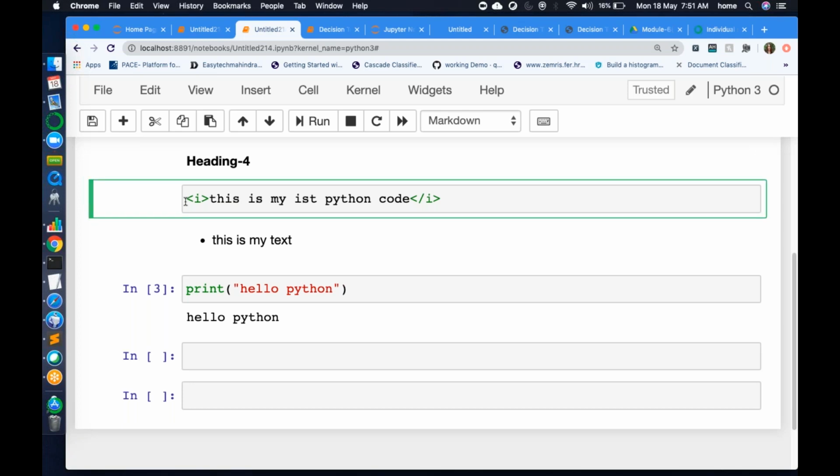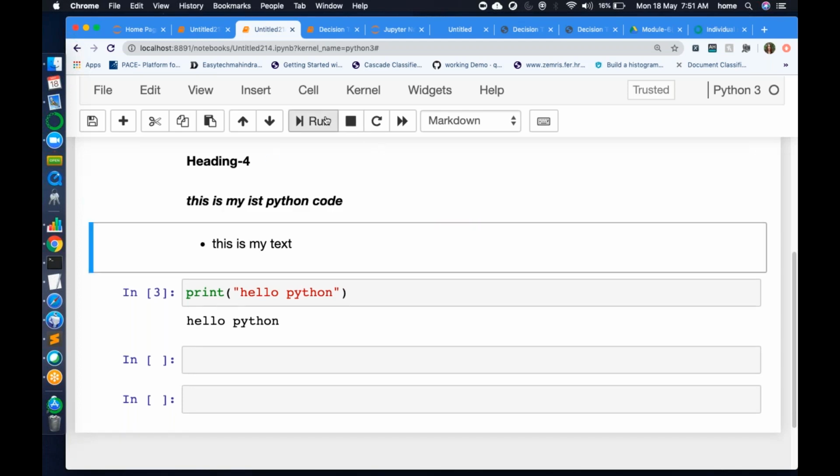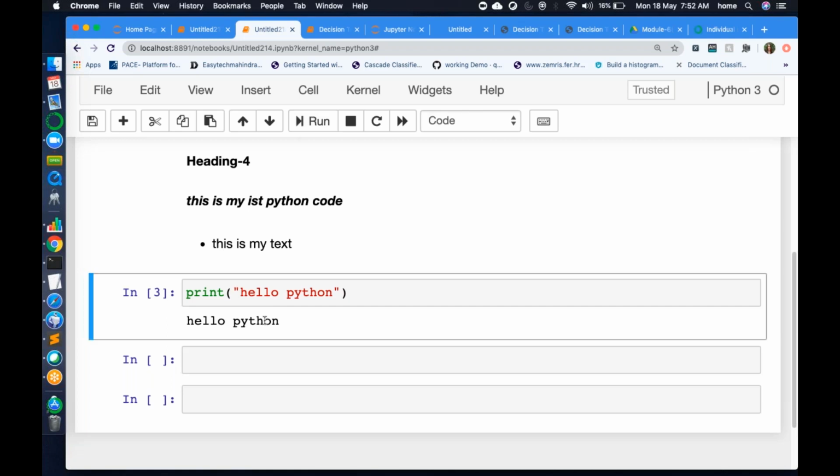We will discuss those things later. We'll discuss in detail, so don't worry. Everything we will discuss: how to add links, hyperlinks, videos, everything. Right? So is it clear so far? The mode, I'm not talking about this. We will discuss that. But heading, code, and markdown, is it clear? Three modes: heading, code, and markdown. Is it clear? Yes.